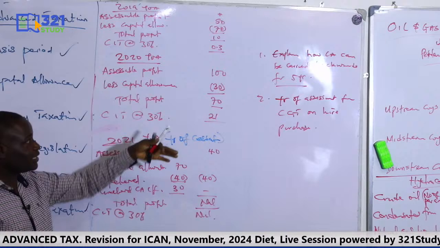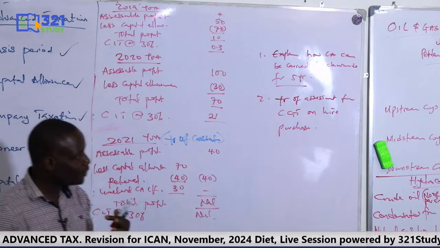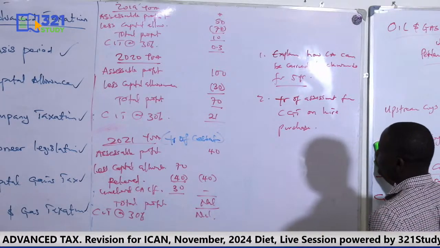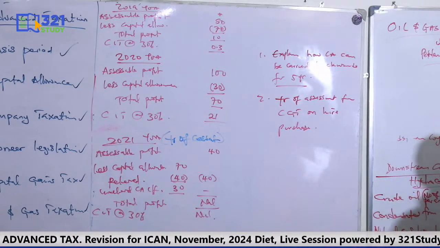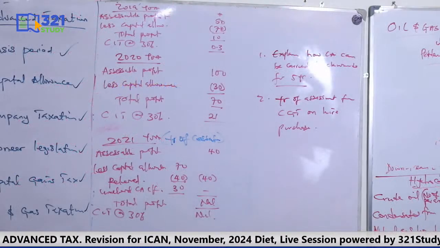Backward. They can take it backward for a maximum of 5 years. And they should take it from where? Their total profit. So if that is the case, then how do you apply that? Backwards, you need consecutive years. Yes, consecutively. So let's see how to do that.